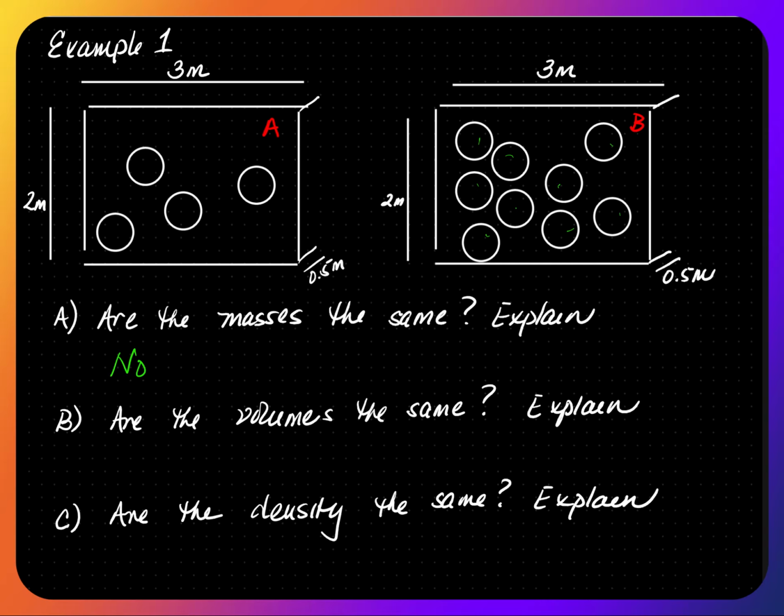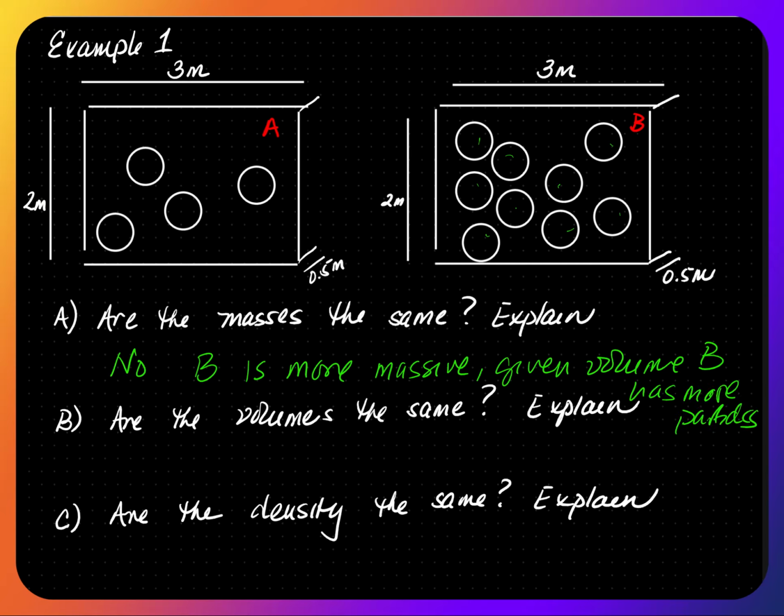Since each particle has the same mass, B is going to be 9 grams. Therefore, B is more massive because in a given volume, B has more particles. So this is 9 grams if we assume each particle weighs 1 gram, and A will have 4 grams.